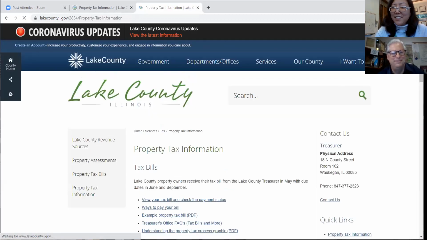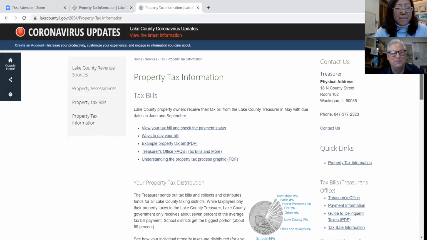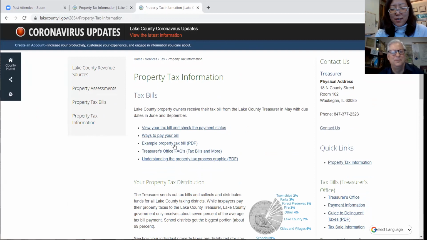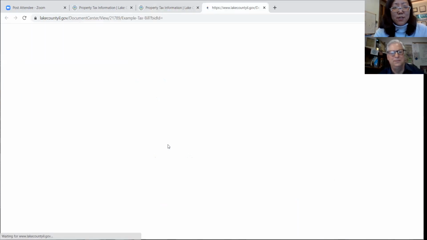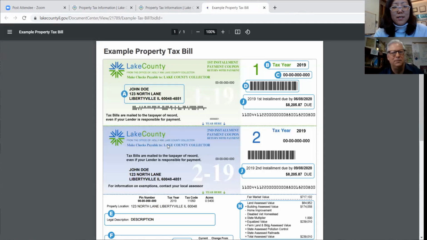All right, let's see here. So today what we're going to go to is right here up in front. As soon as you click on it, it's the example property tax bill. And we're going to take a tour of it for you. All right, and this is what it looks like. I will just go through these letter prompts.